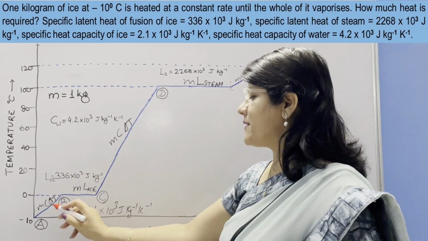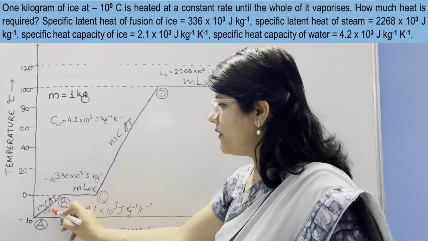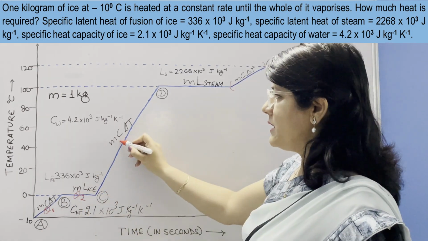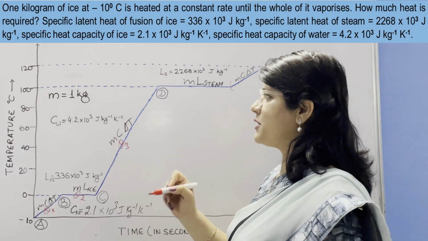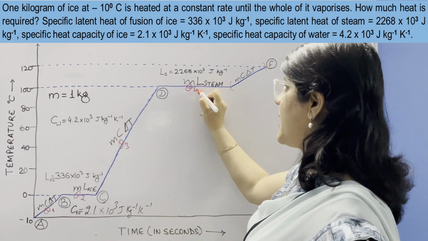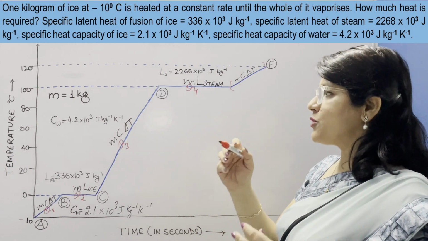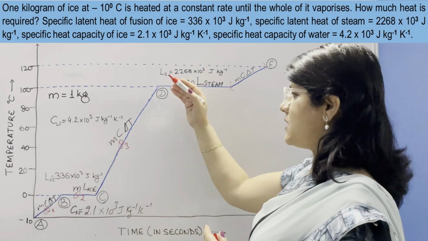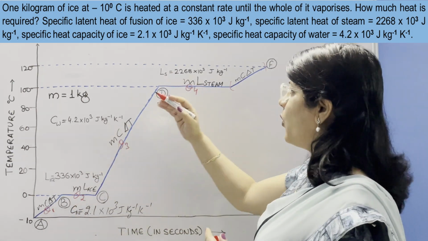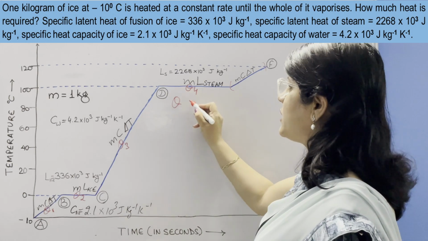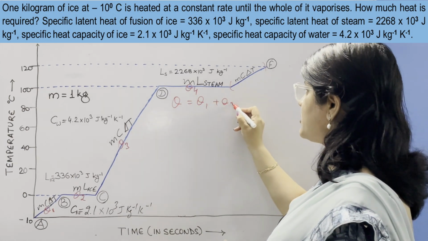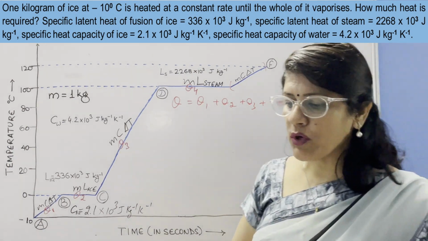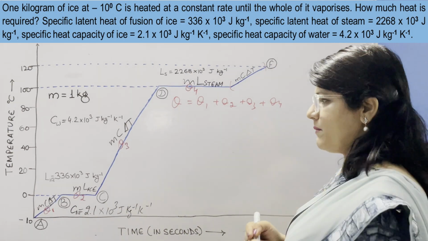First is this, let us say this as Q1. We need to calculate Q1. Then this ML phase, it means Q2. Then this MC delta T phase, this is Q3. And then this last phase ML of steam, which is Q4. So total heat energy required to convert this given mass of ice into steam, we require to add these 4 steps' energies. It means total Q is equal to Q1 plus Q2 plus Q3 plus Q4. Just take care to put values appropriately in the given positions.